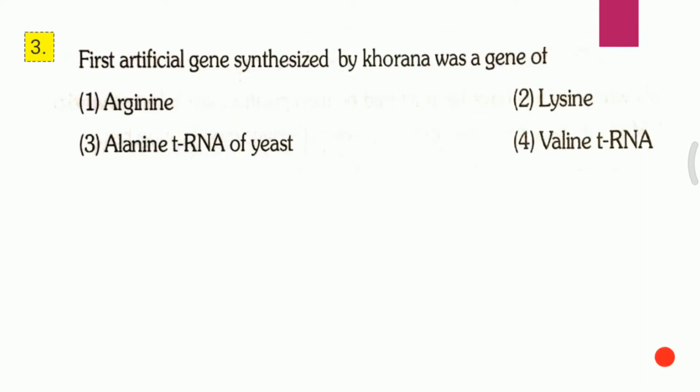Question third, the first artificial gene synthesized by Khorana was a gene of first, arginine, second, lysine, third, alanine tRNA of yeast, fourth, valine tRNA. Answer for this question is third one, that is alanine tRNA of yeast.